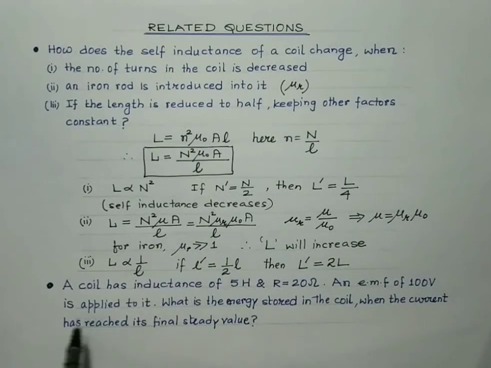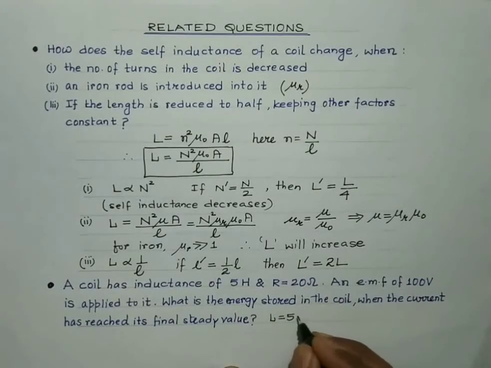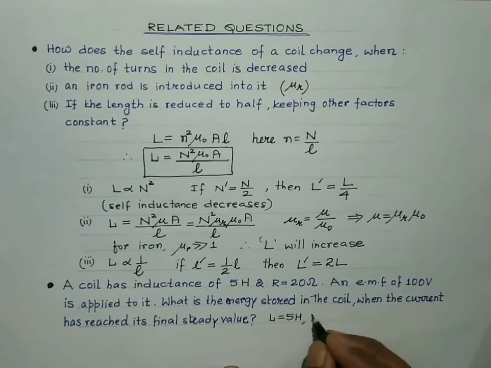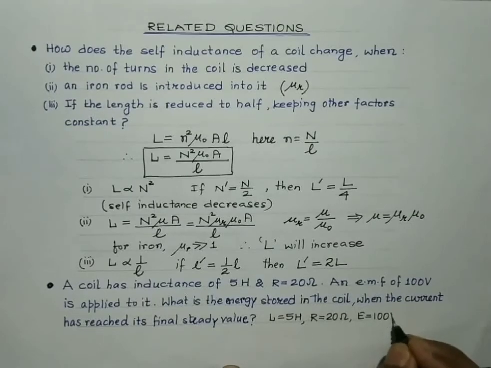Now let's try another question. A coil has inductance of 5 Henry and resistance of 20 ohm. An EMF of 100 volt is applied to it. What is the energy that gets stored in the coil in the form of magnetic field when the current has reached its final steady value? So students, first let's write down the given values. The self-inductance of the coil is given to be 5 Henry. The ohmic resistance is 20 ohm. And the applied EMF is given to be 100 volt.